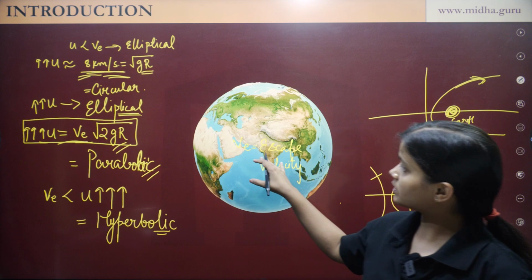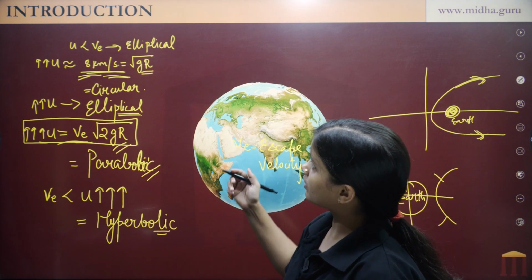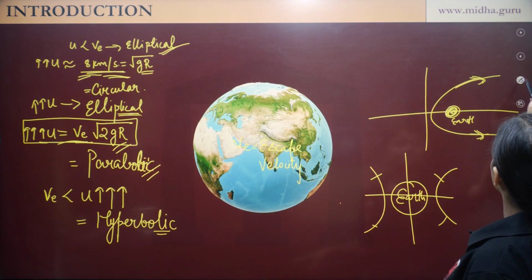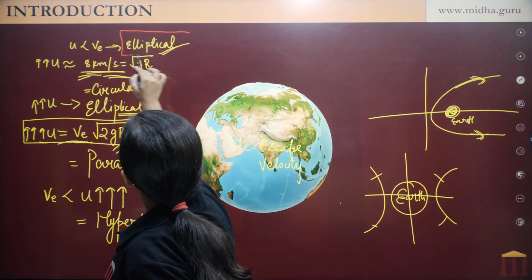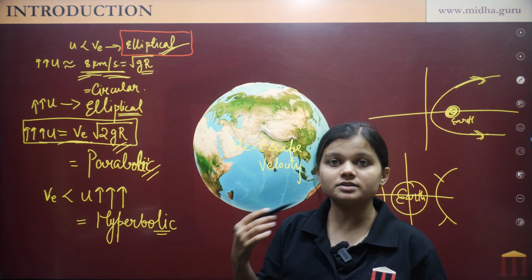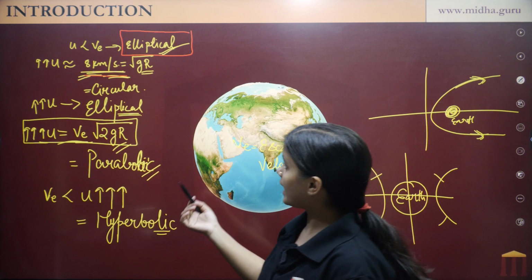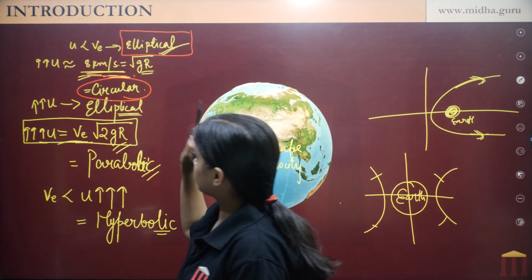Okay, so let's revise it again. When the object's velocity is very much less than the escape velocity, then the path will be elliptical. On increasing its speed to 8 km per second, the path will be circular.